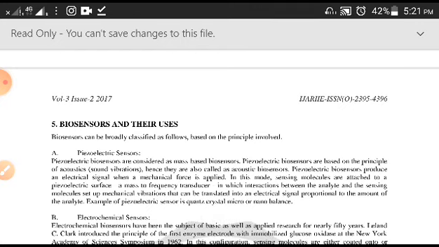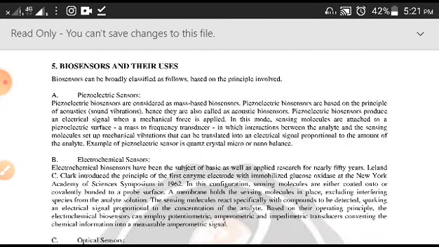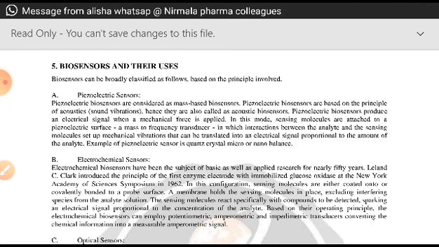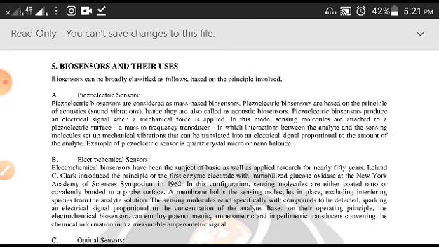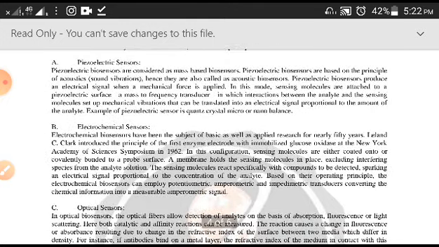Now we'll come to the biosensors and their uses. As I told you, piezoelectric sensors. Whenever they need to record something, you are using some biological agent or biological substance which is going to produce a certain kind of sound waves, and those sound waves will be recorded by the transducer and converted into electrical signals. Hence they are also called acoustic biosensors. Usually piezoelectric biosensors produce an electrical signal when a mechanical force is applied.